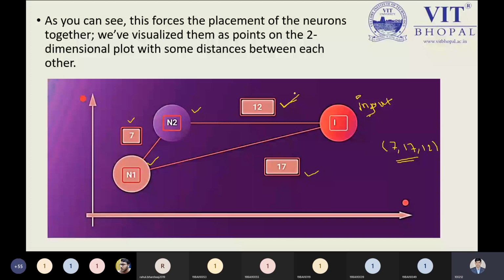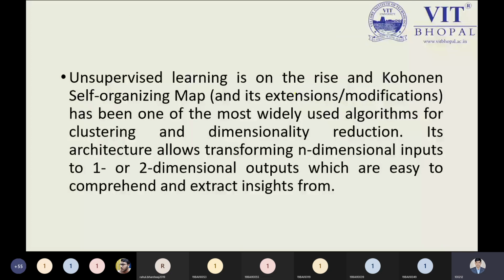So here the summary we have written: the unsupervised learning is on the rise, and the Kohonen self-organizing map is of course an extension. Why am I saying it is an extension or modification? Because it is totally inspired by the artificial neural network, and we are understanding this concept following the ANN. So we can say it is an extension of the ANN, or some modification of the ANN, which we are representing by the self-organizing map, and that is applicable to clustering and dimensional reduction.